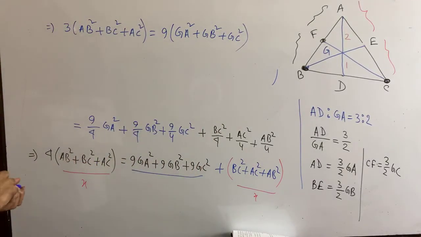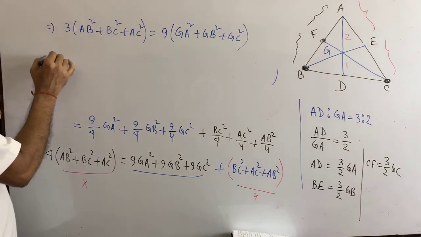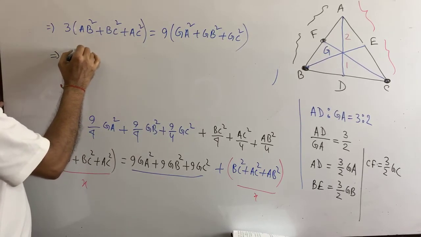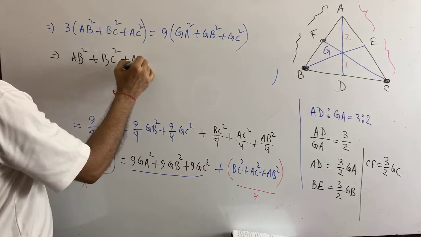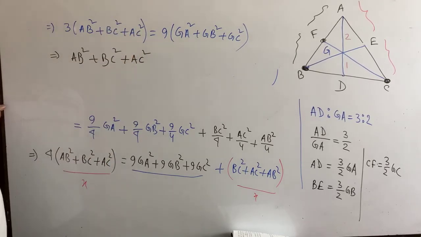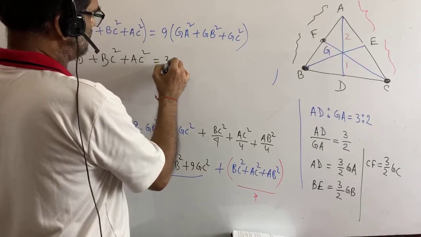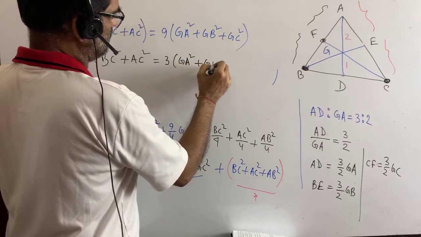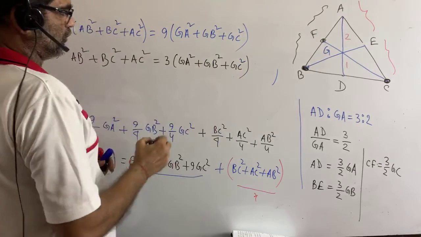Now from here we can divide both the sides of this equation by 3, and we will be left with AB square, BC square, AC square, right, is equal to 3 into GA square, GB square and GC square. It is proved.